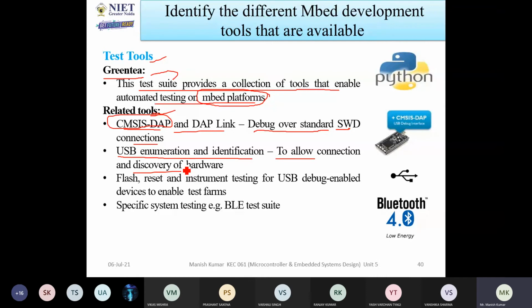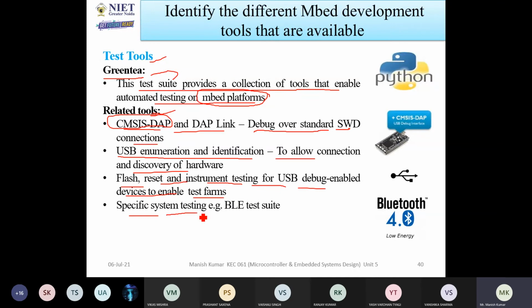Now with the help of the USB port, you can also connect it and try to find the errors. So in this case, you have so many options: how you can test the circuit boards, even how you can test the different types of components built on that circuit board. Now flash, reset and instrument testing for USB enabled devices to enable test forms.